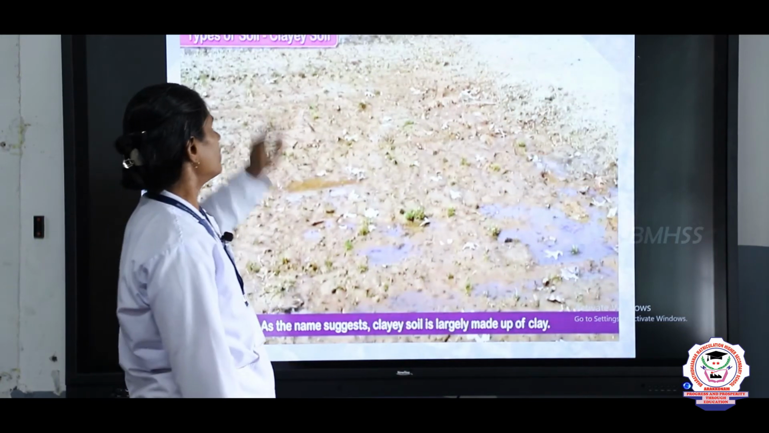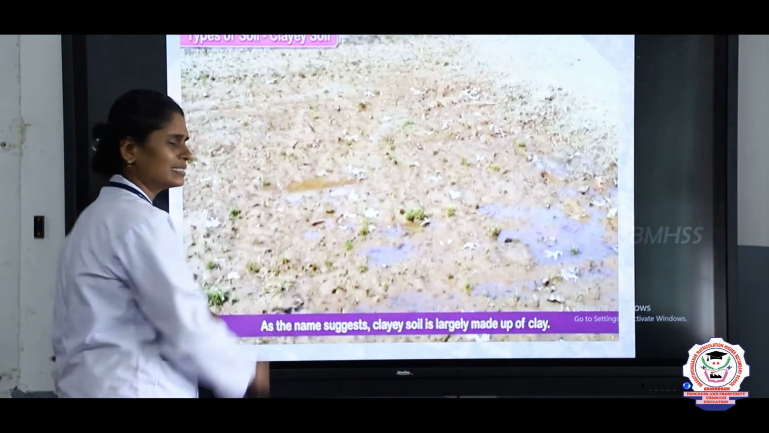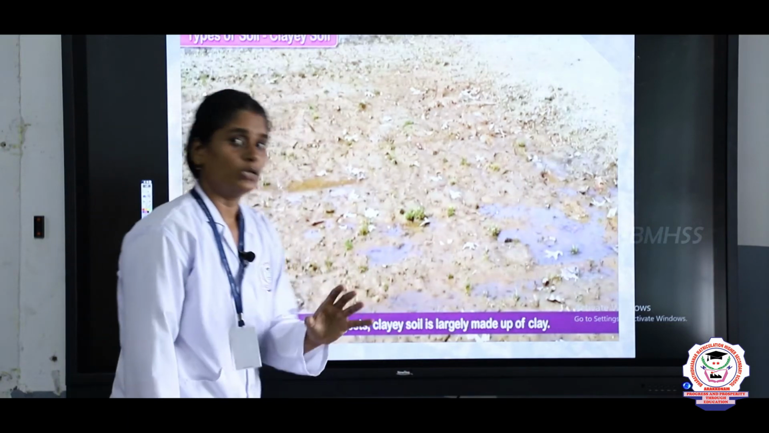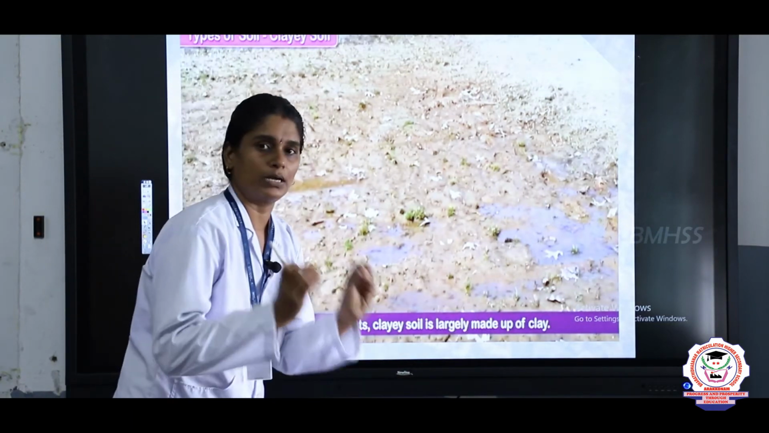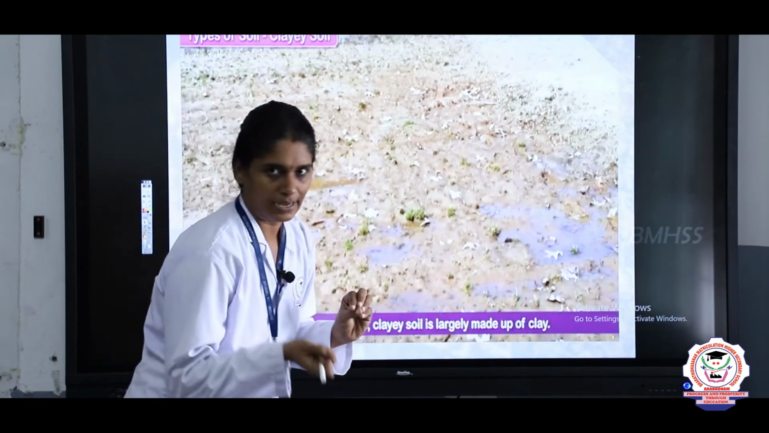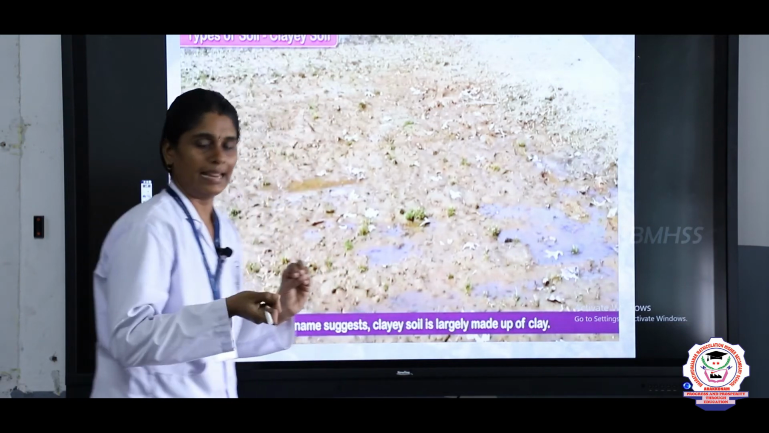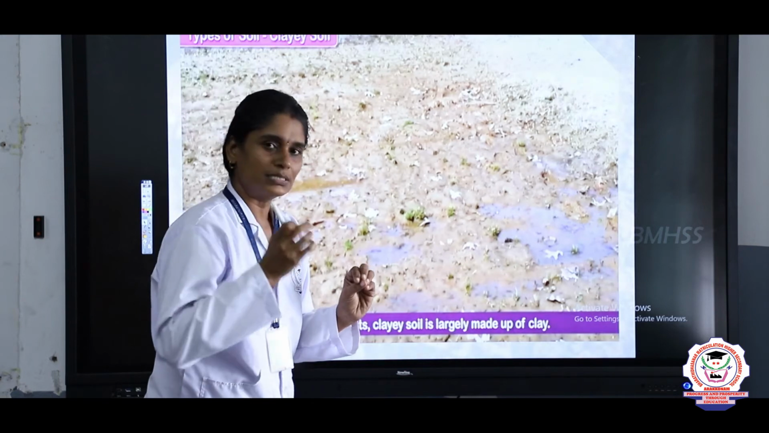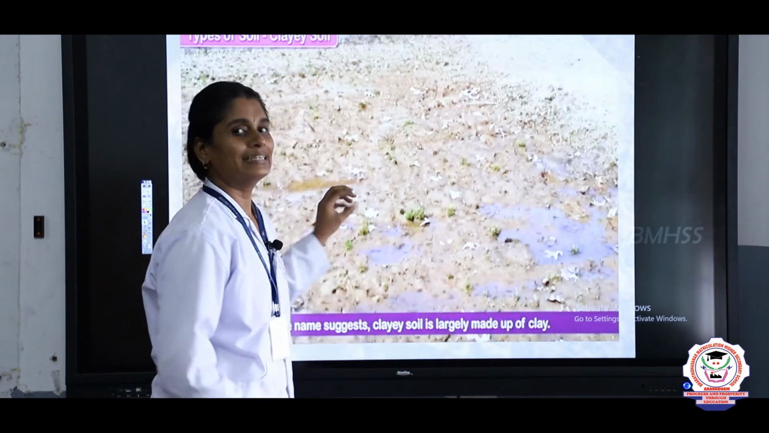First we will see about clayey soil. What is this clayey soil? This clayey soil is made up of clay particles. Kaliman they will say, right? So this clay means kaliman. This type of soil is called clayey soil.